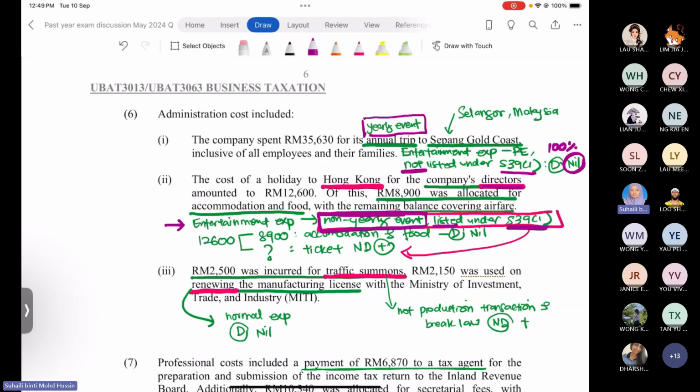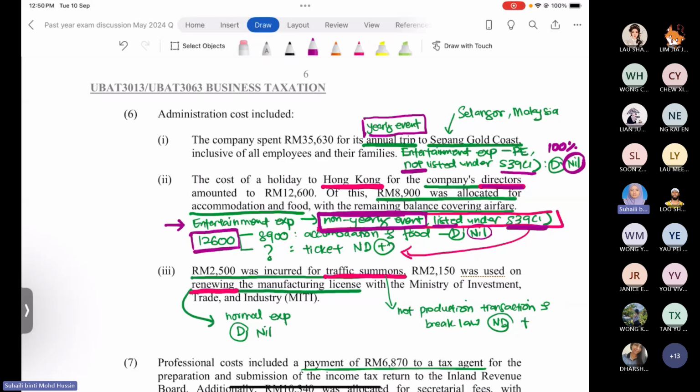So now we already have the amount that the company spent for the holiday to Hong Kong, 12,600 ringgit. From this amount, 8,900 ringgit was spent on the accommodation and the food, which, as I mentioned just now, is not listed under prohibited deduction. So the cost of the accommodation and the food for the company's director is still allowed for deduction. So we don't have to make any more adjustment. We just record it as nil to represent no further adjustment.